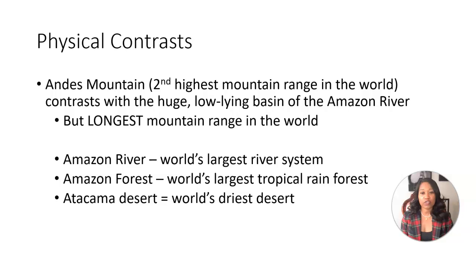You've got the world's largest tropical rainforest directly across the mountains from the world's driest desert, the Atacama Desert. You also have contrast between large, growing cities and hinterland rural areas.